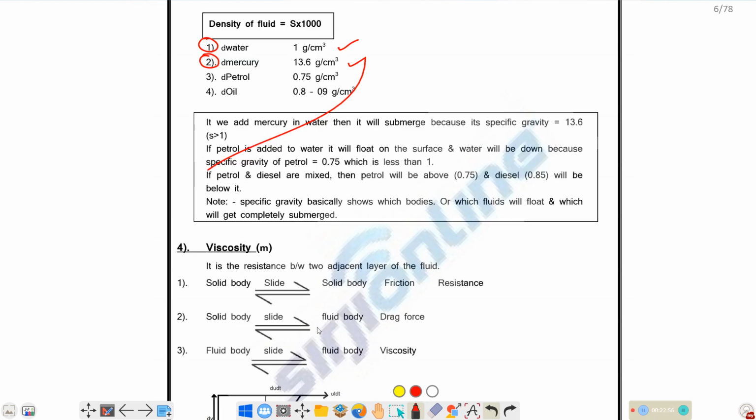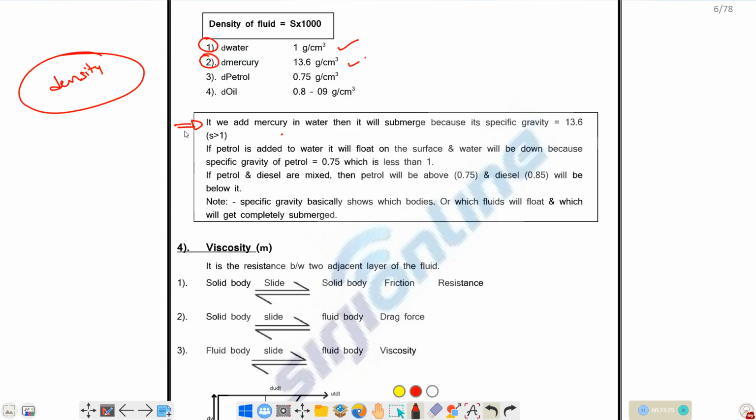Now we have some basic concepts with respect to density. If a body has more density when compared with water, it will submerge, or sink, in water.